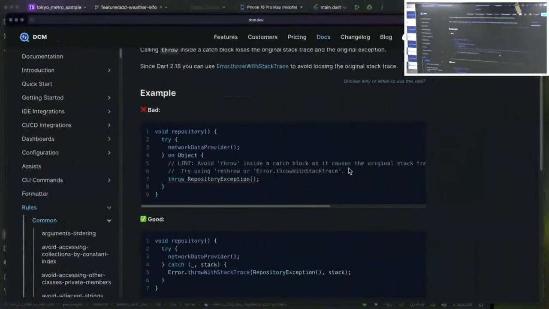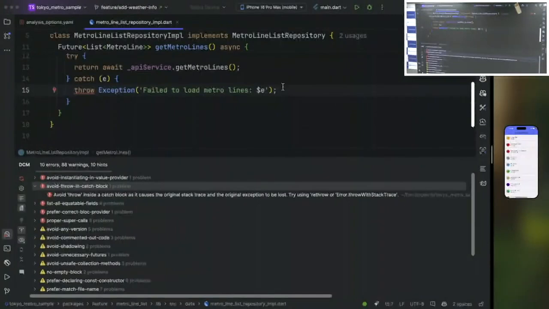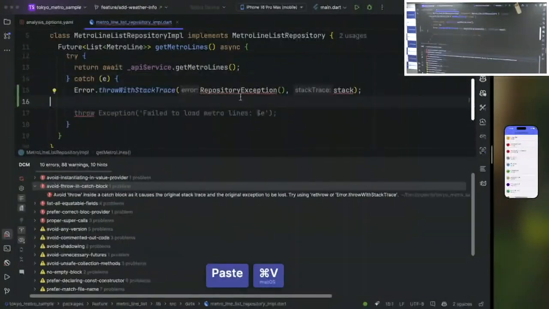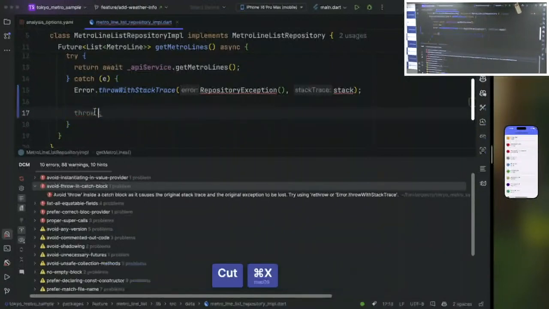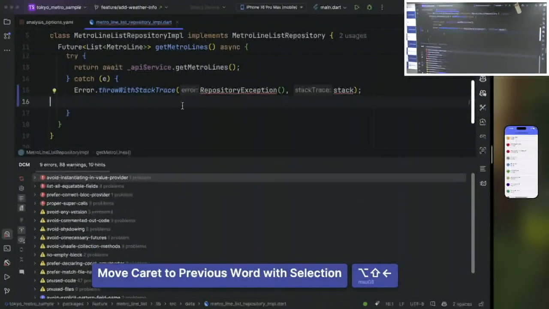And then the documentation also suggests that we can, for example, either just rethrow the exception together with the stack trace. So I could also use this particular interface. Let's do it together. Let me close the documentation, and instead of this exception, let me just keep the error message. Maybe the previous code, a developer wanted to keep it.